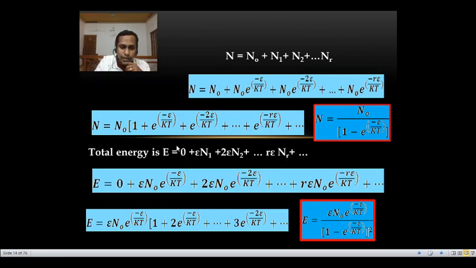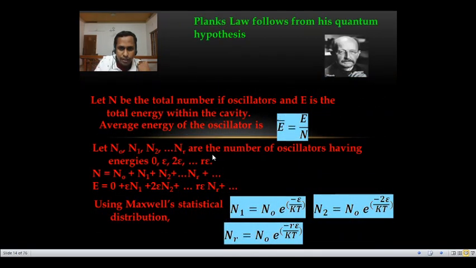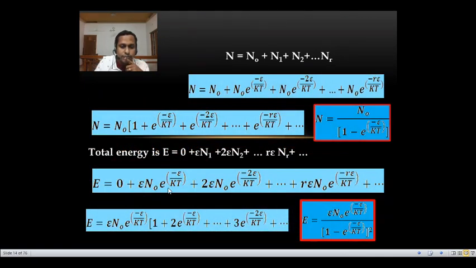So we can write 0, that is 0 is there. Epsilon into n1, instead of n1, what we can write is n0 e raised to minus epsilon by kt. Similarly, 2 epsilon into n2, n0 into e raised to minus 2 epsilon by kt plus etc. up to r epsilon into n0 e raised to minus r epsilon by kt.